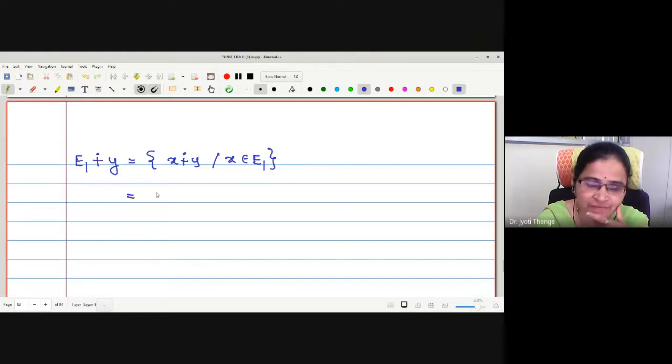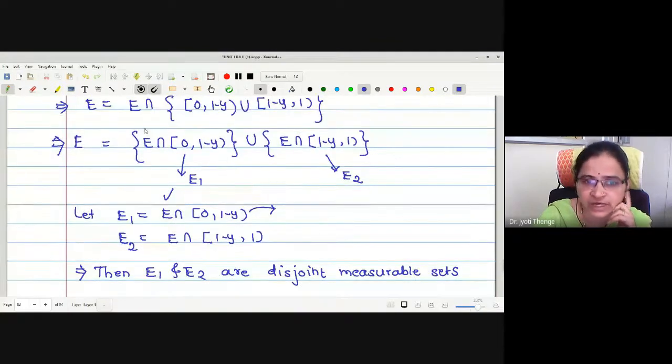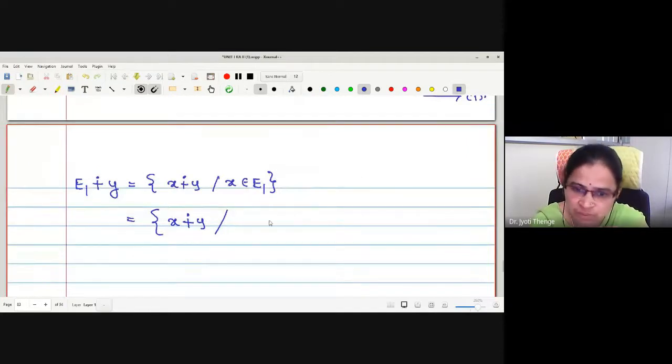Now what is the set E1 we will define? This is x sum modulo 1 with y. What is the condition for E1? E1 is the set closed 0 to open 1 minus y. Therefore, may I write this element x is going to be greater than or equal to 0 and less than 1 minus y, for x in E?